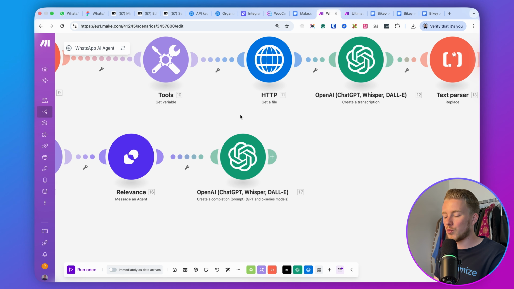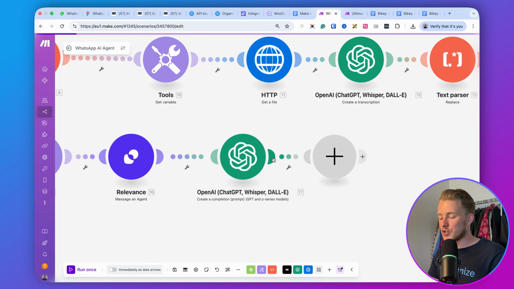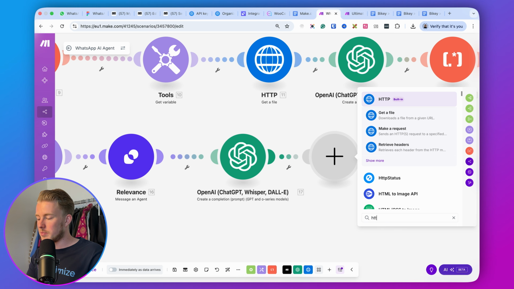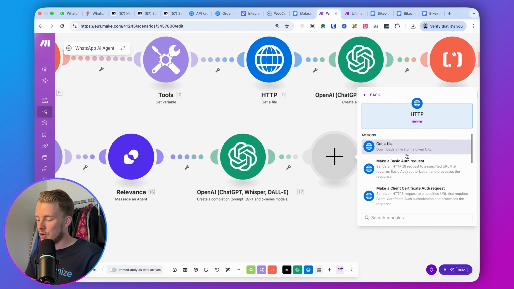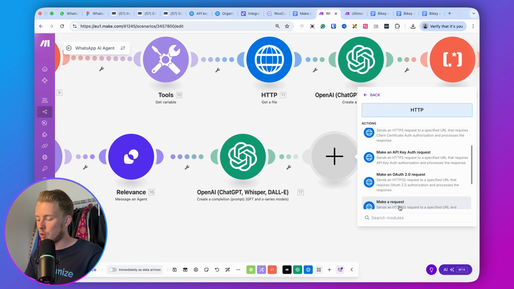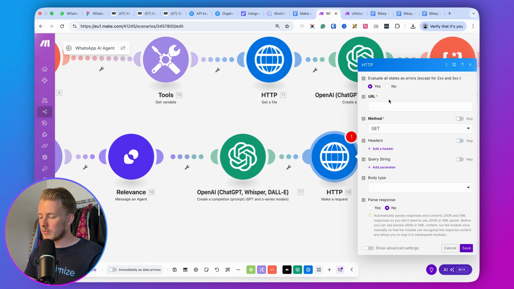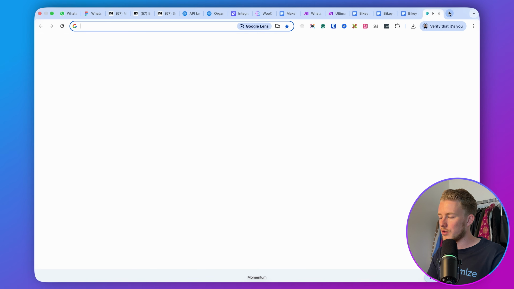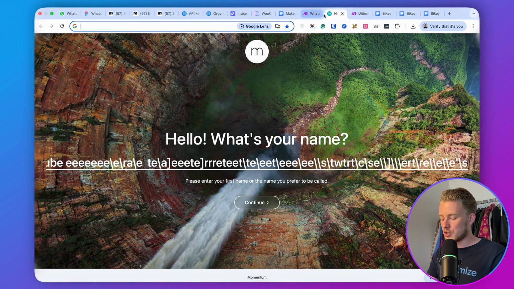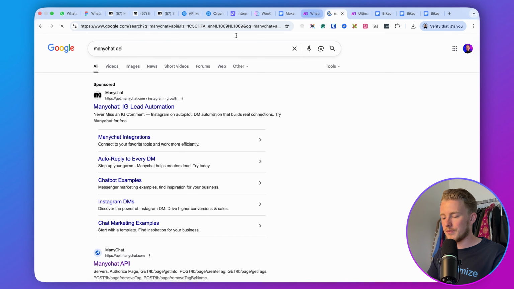And in order to do that, we need to do an API call because, again, what I said, it needs to be dynamic. So in order to do that, you can just go here, search for HTTP, and then go with make a request, right? So then the question is, okay, how do we send this? And in order to do that, you can just go to Google and search for Manychat API, right?